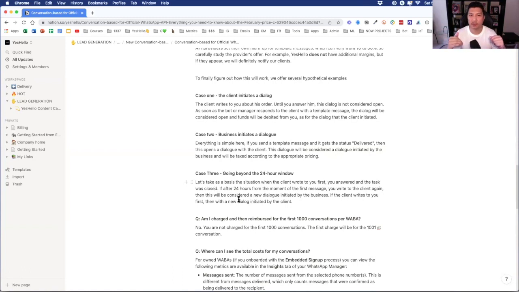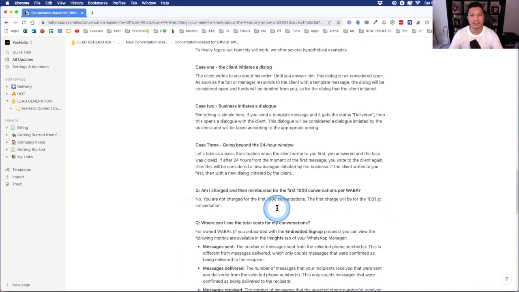So even for you, or if you send at 12 p.m. and then you chat and chat and chat, so you can chat as much as you want within the first 24 hours until the next 12 p.m. At 12:01 and you send another message, that will be considered a second conversation. Okay? So it doesn't matter who sends first. If it's after the 24 hours from the first message, it is considered a second conversation.